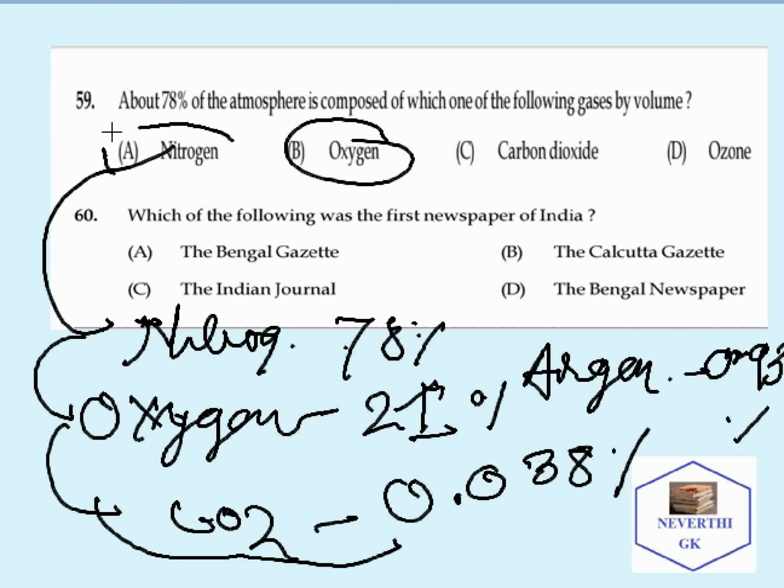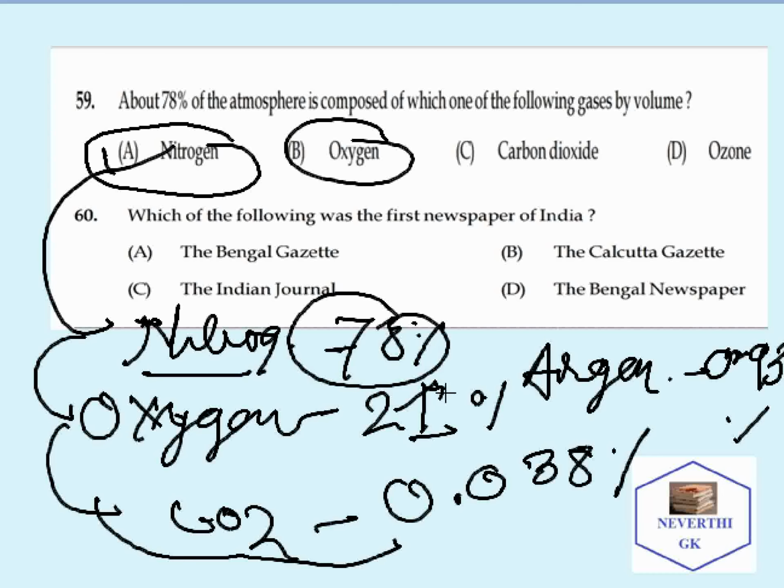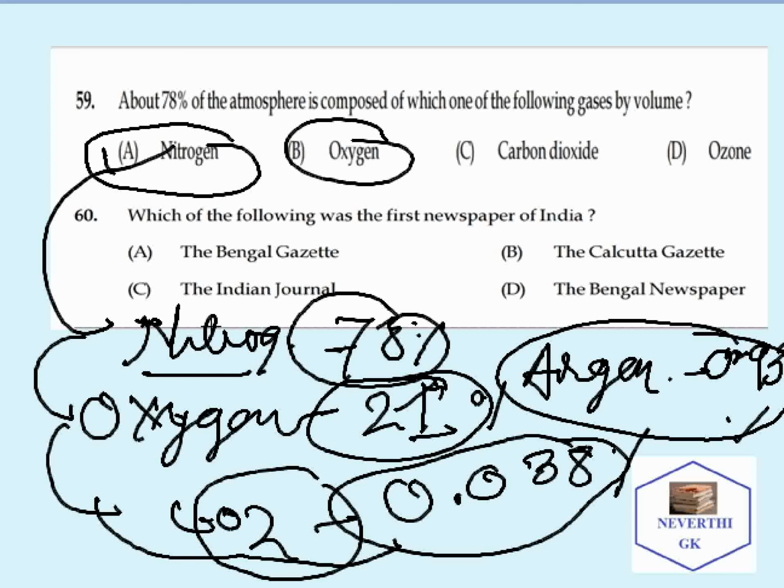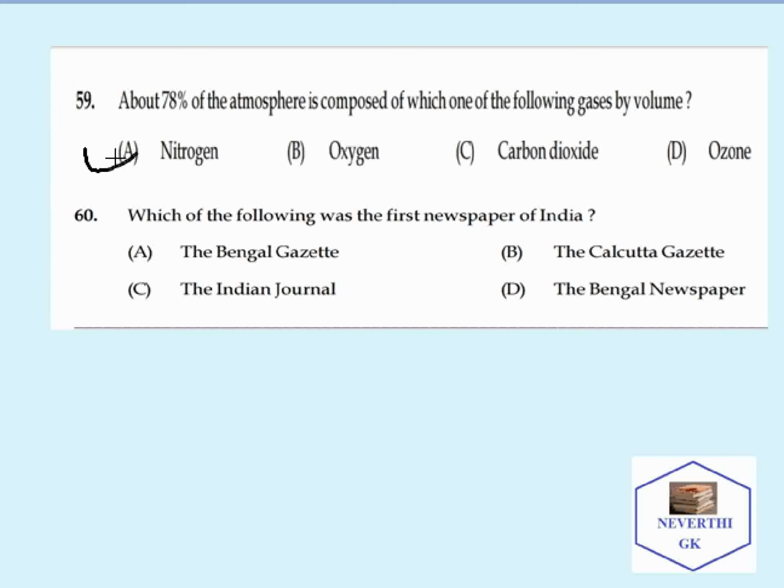The highest percentage of atmospheric gas found in the air is nitrogen with 78%, secondly oxygen, that is 21%, thirdly argon, that is 0.93%, and fourthly carbon dioxide, it is 0.038%. Just remember the percent. This may be important from the exam point of view. So moving on to the next question.